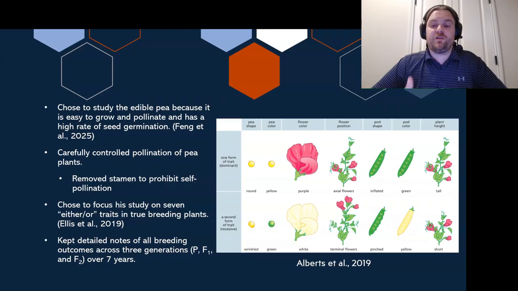Now, for me, with pod color and pea color, it is odd that the dominant trait for pea color is yellow, but pod color is green, whereas it's the opposite for recessive. Now, during his experimentation, which took around 7 years, he kept very detailed notes of all the breeding outcomes across 3 generations over and over again for each trait. And those 3 generations would be the P generation, which is the original generation, the F1, which was the first set of offspring, and then the F2.